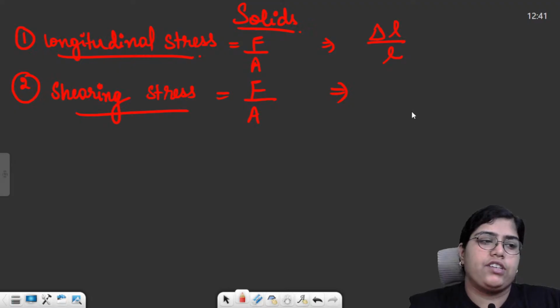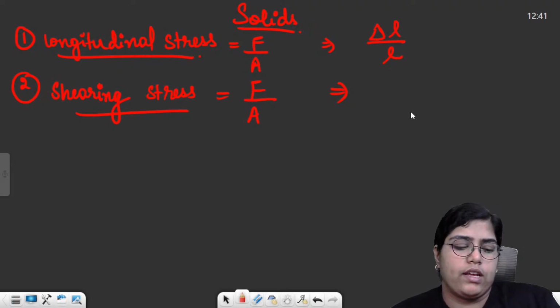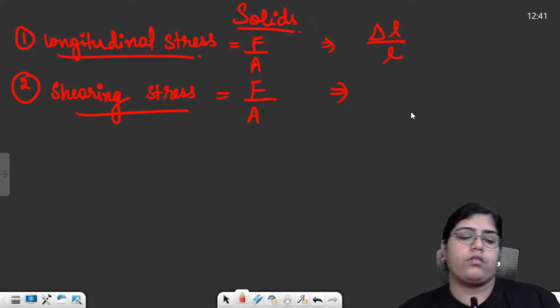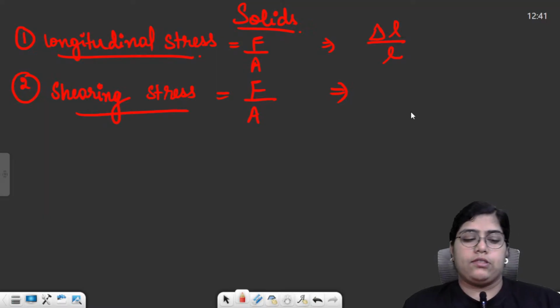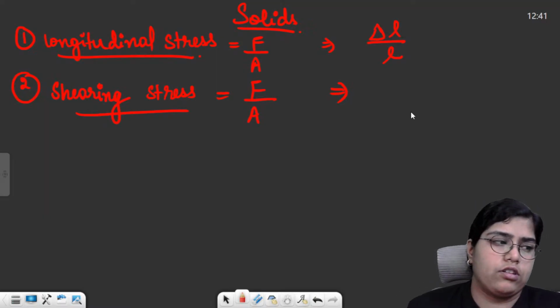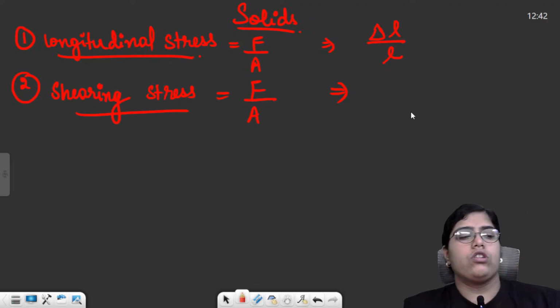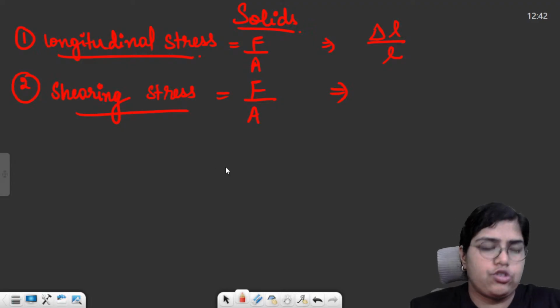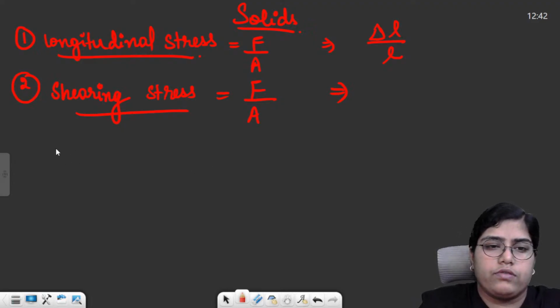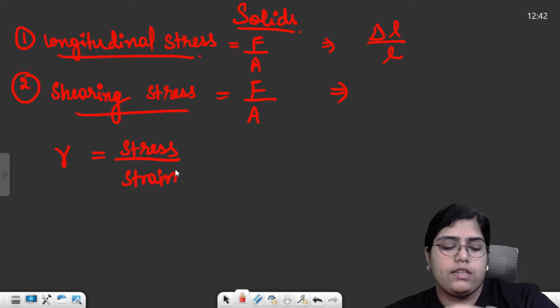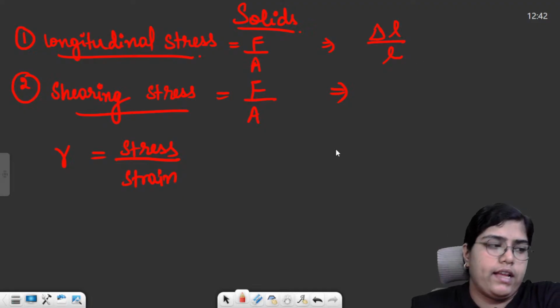And after shearing strain we had volumetric stress. Volumetric stress was again F upon A, and it is basically change in volume. Okay. So these were the three types of stress and corresponding to those, three types of strain. Then there was modulus of elasticity. Modulus of elasticity, like Young's modulus or bulk modulus, is basically stress divided by strain. Young's modulus is longitudinal stress by longitudinal strain, and longitudinal strain is delta L by L.